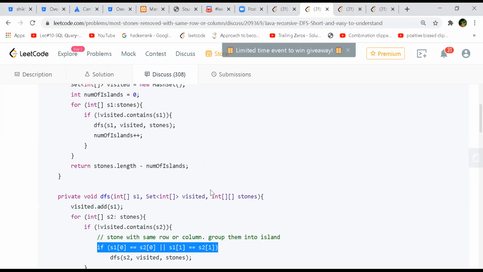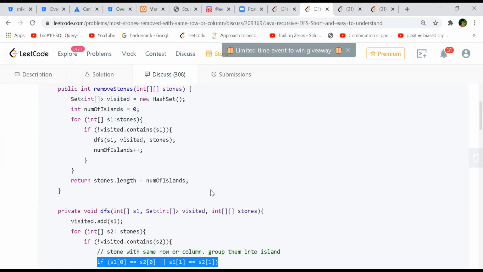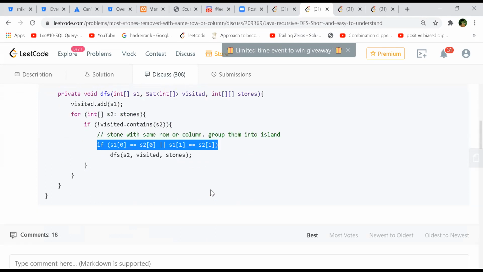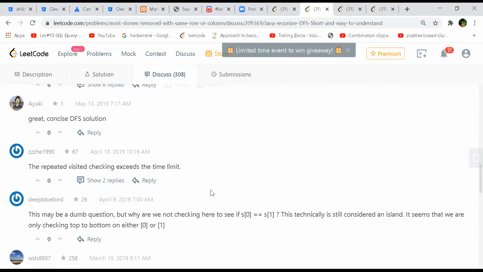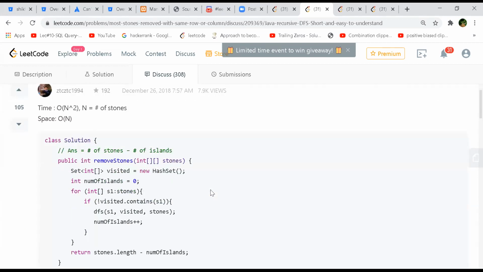They are not constructing a graph here. One benefit is that you don't need to. You can just use it as is, because those are the edges, no? So either you use the edges directly, which is actually an overhead, or you construct the neighbors and the adjacency list, which costs some time complexity upfront before you run the DFS, but still will be a more efficient way of doing it, time complexity wise. Because here you'll have to keep looking at each and every stone, right? Yeah, to match the x and y coordinates.